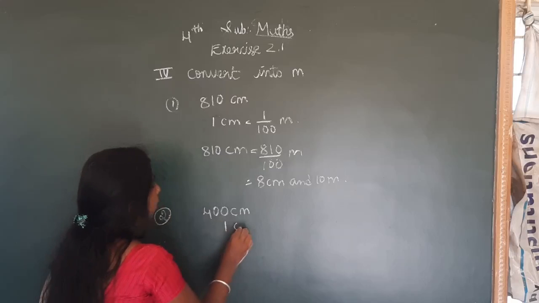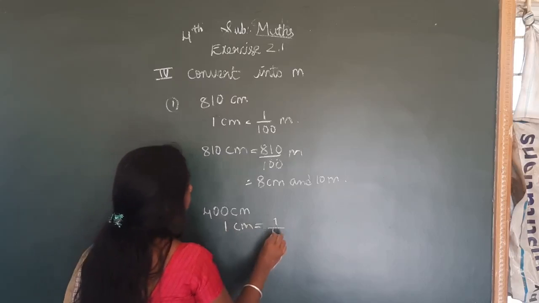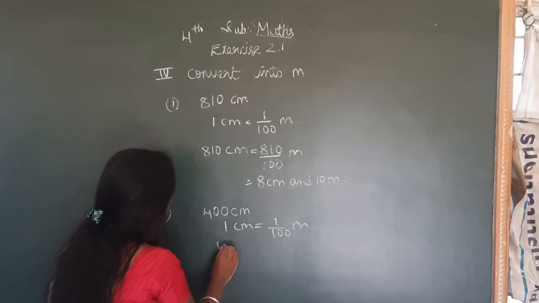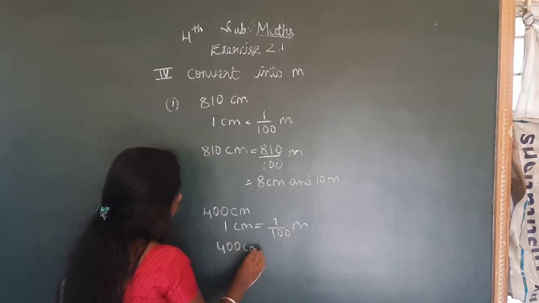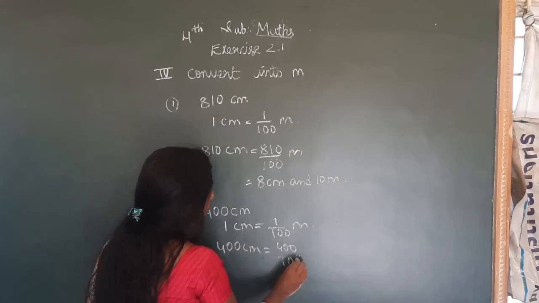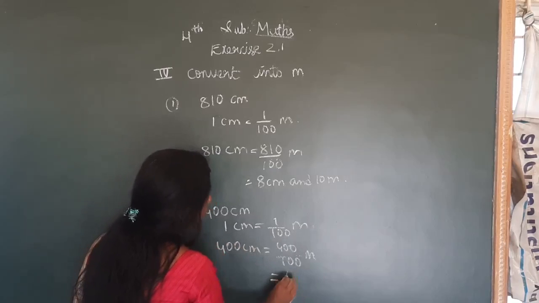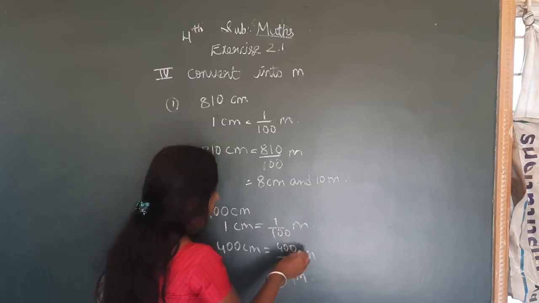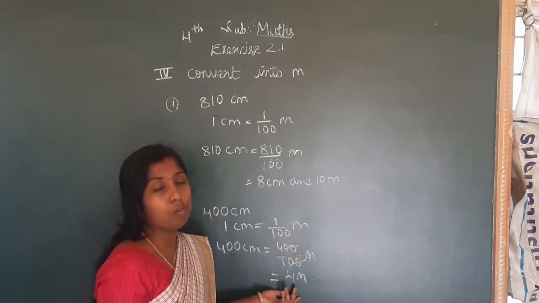So 1 centimeter is equal to 1 by 100 meter. So 400 centimeters is equal to 400 divided by 100 meters. So 4 meters. You divide, 0, 0, remaining is 4. So 4 meters.